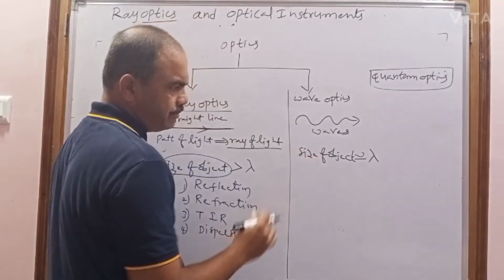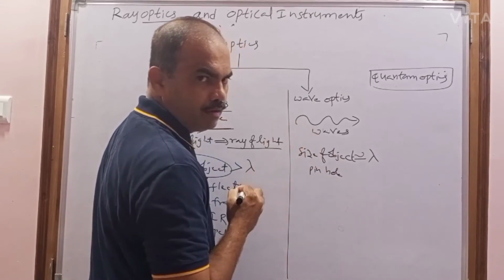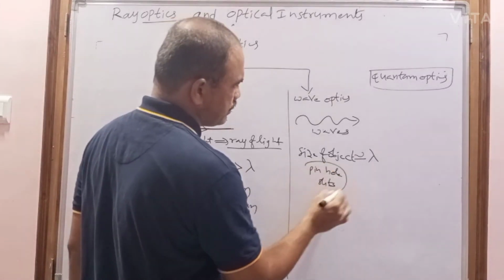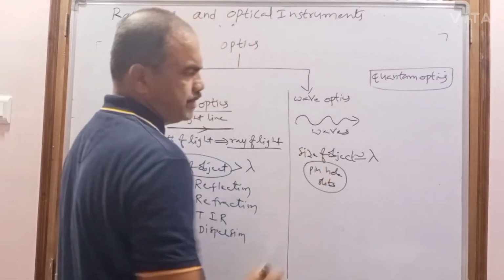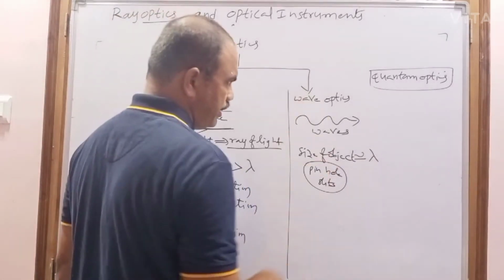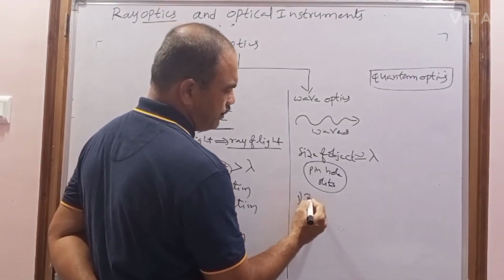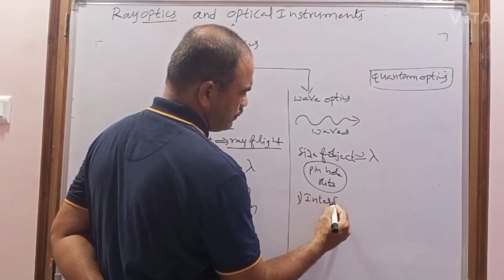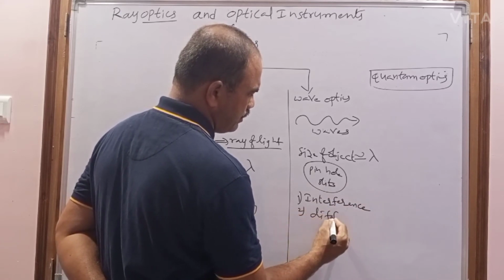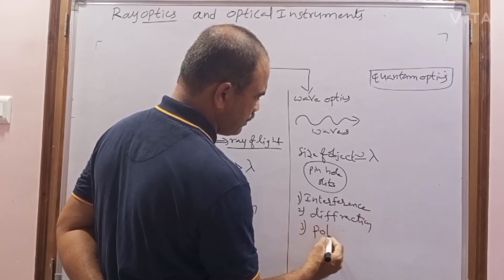Examples of such objects are small pinholes and small slits, whose size is nearly equal to the wavelength of the light. So in wave optics we learn some properties of light: interference, diffraction, and the last one is polarization.